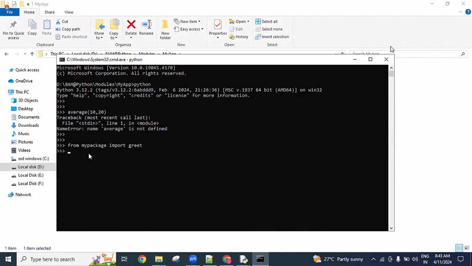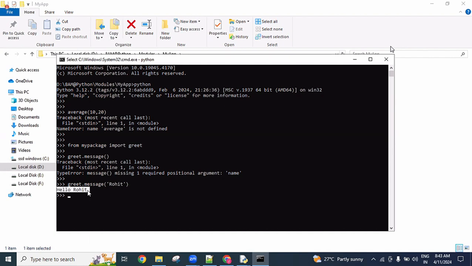Now the greet module has one message function. If I call message with empty parentheses, it throws a type error: message function missing one required positional argument name. So there is one name parameter, and we need to pass a value. Using Rohit, it prints hello Rohit.